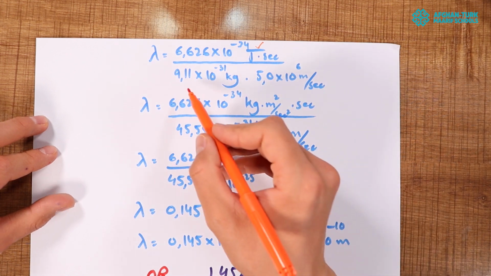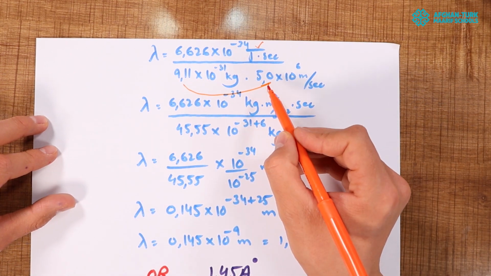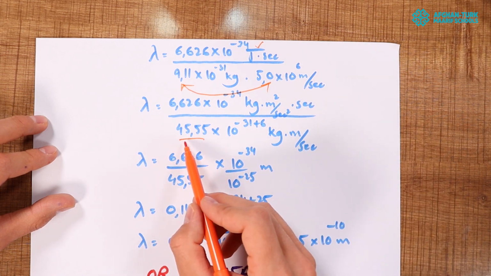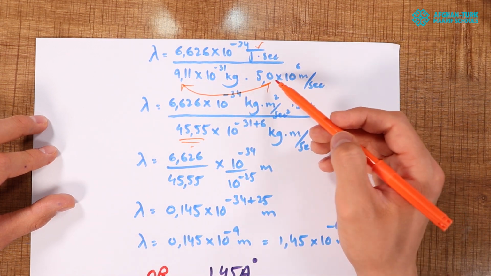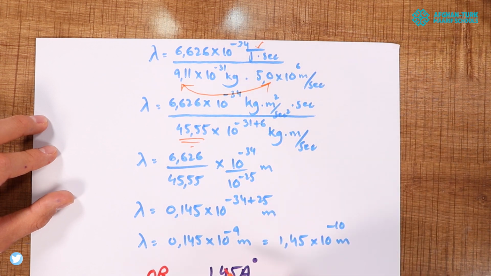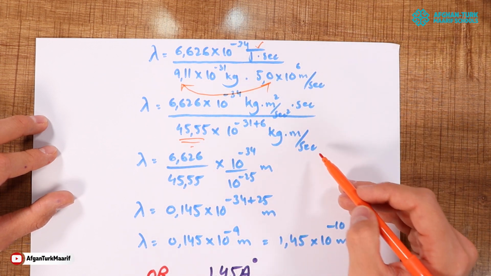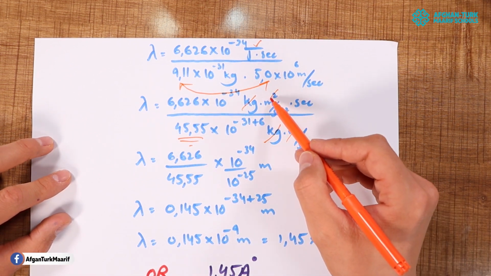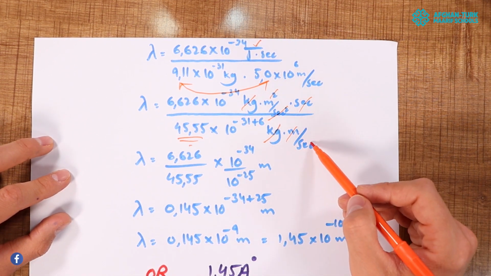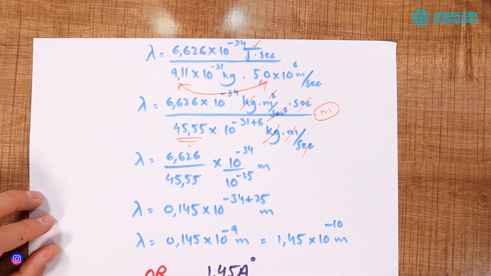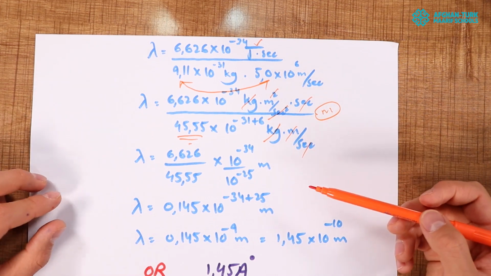Over here we have multiplied these two, 9.11 times 5.0 makes 45.55, and we took 10 as a base, and minus 31 plus 6, kilogram times meter per second. We can cancel this kilogram by this kilogram, meter squared by its meter, and these 2 seconds with these 2 seconds. What's remaining? Only meter.